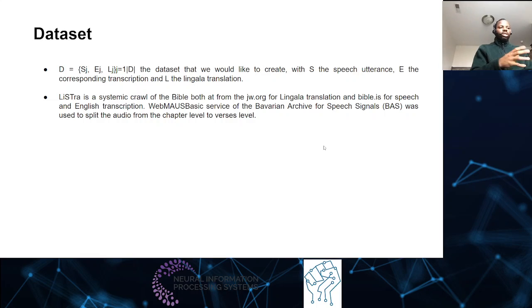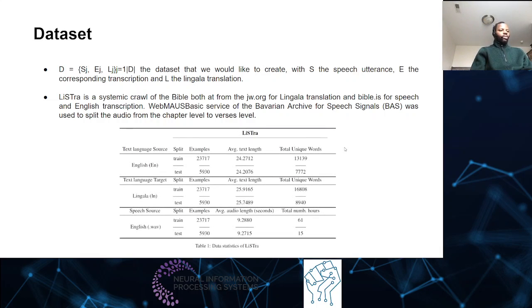We had to use a tool to split the speech and align it from chapter level to verse level. You can look at it clearly in our poster session, poster 21. Feel free to join us.